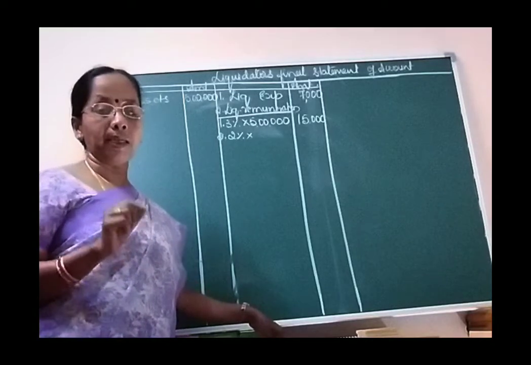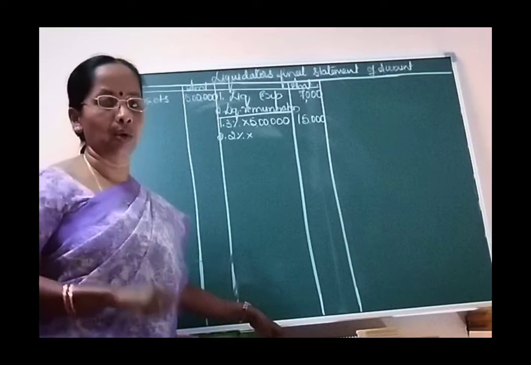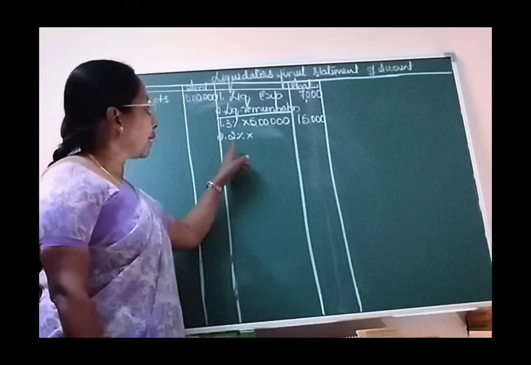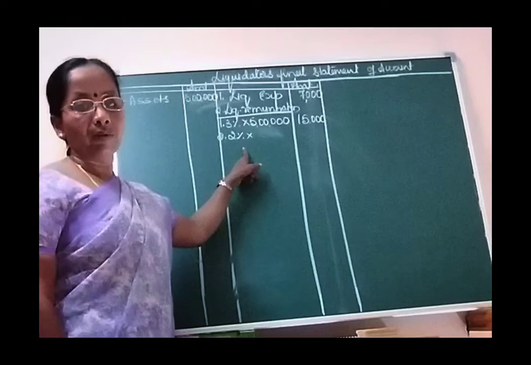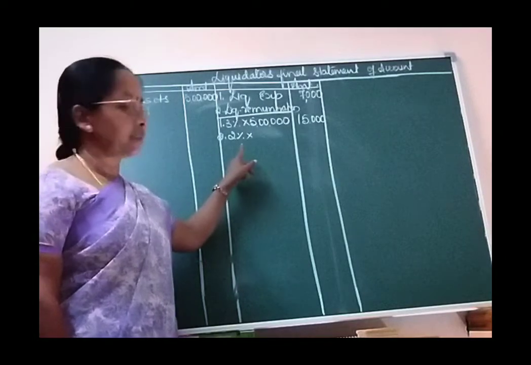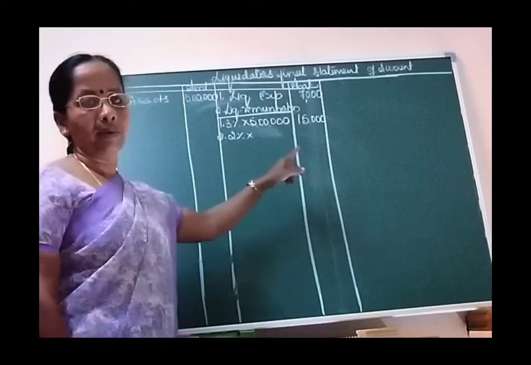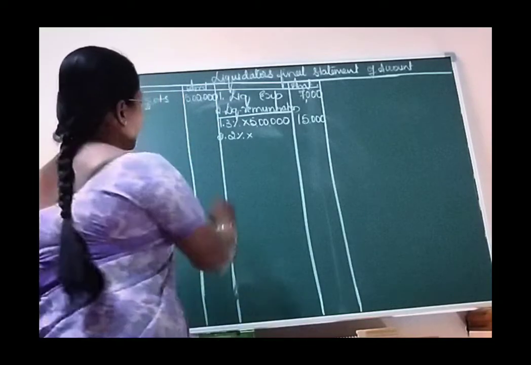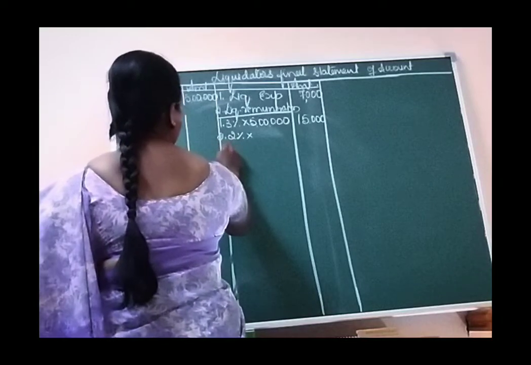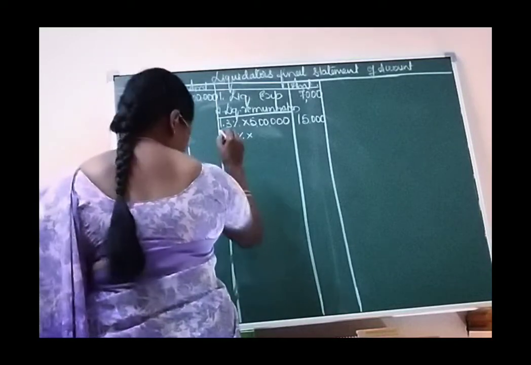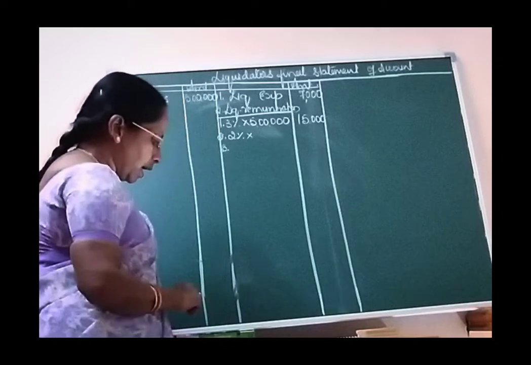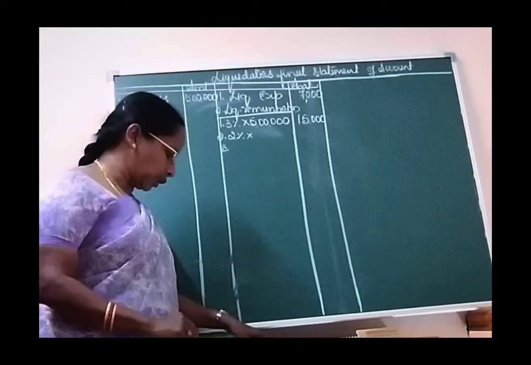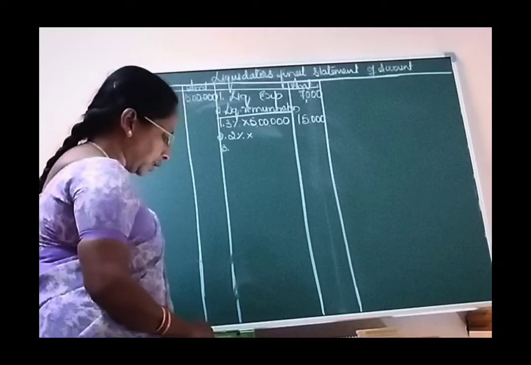Full statement means until the last payment to equity shareholders we have to work, right? So 2%, right now we don't know how much we are going to pay for shareholders. For that sake, just write 2% and leave it, later we can fill this amount. Then after the liquidator remuneration, the third payment we need to make is for debentures. As such, if you go through the question, there are no debentures given.